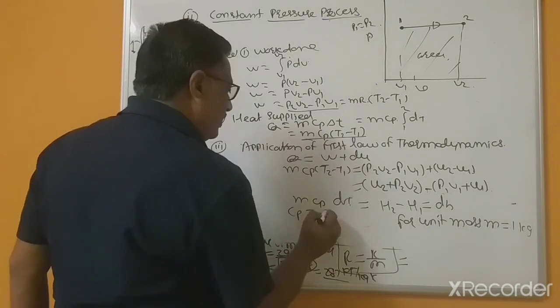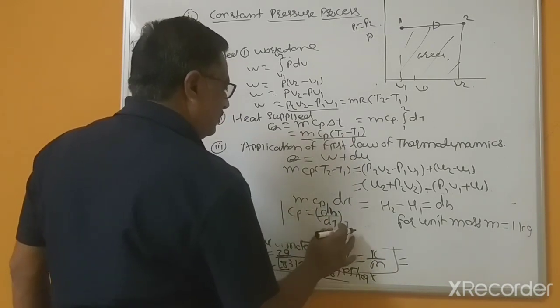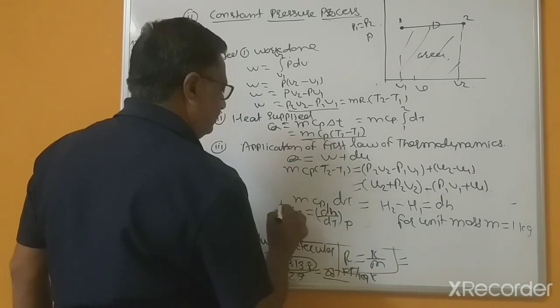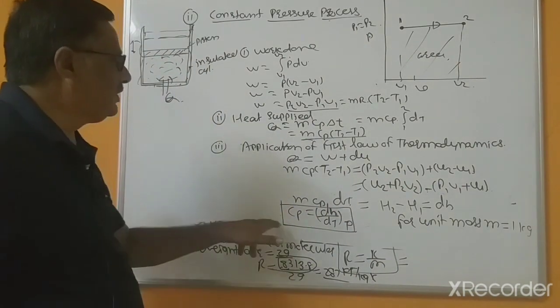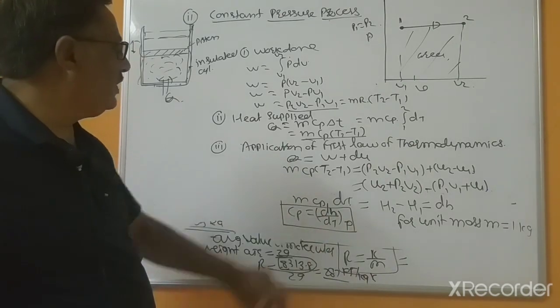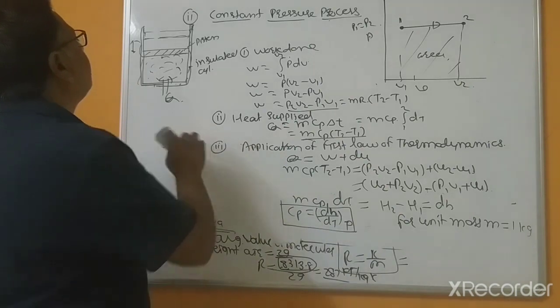So you can write dH divided by dT. This is for constant pressure: Cp equals dH divided by dT. This is for the constant pressure process.